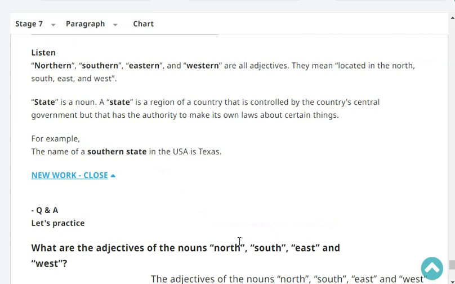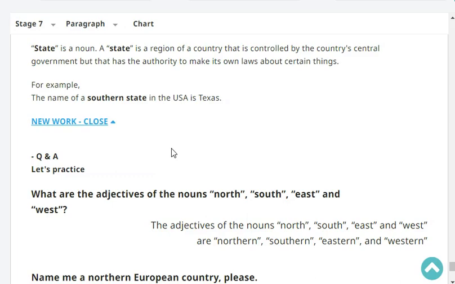Northern, southern, eastern, and western are all adjectives. They mean located in the north, south, east, and west. The word state is a noun. A state is a region of a country that is controlled by the country's central government but has the authority to make its own laws about certain things. For example, the name of a southern state in the USA is Texas.